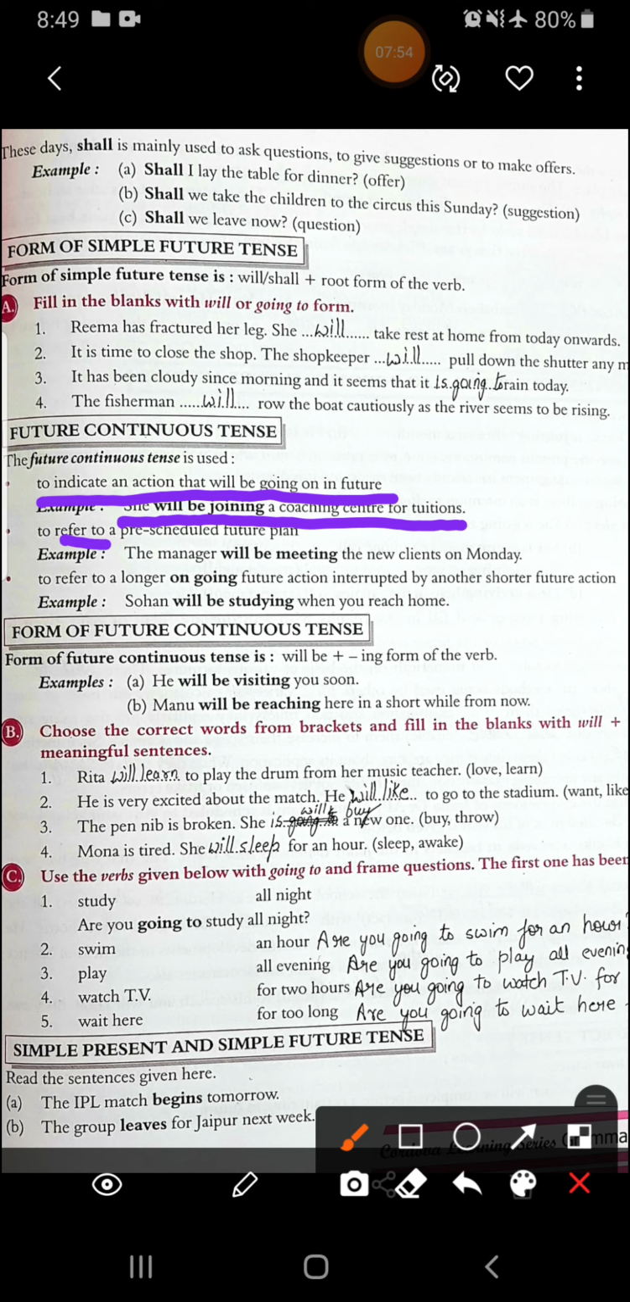Then to refer to a pre-scheduled future plan. The manager will be meeting the new clients on Monday. So this is a pre-scheduled future plan that we have already made. We have already scheduled it that the manager will be meeting the new clients on Monday.